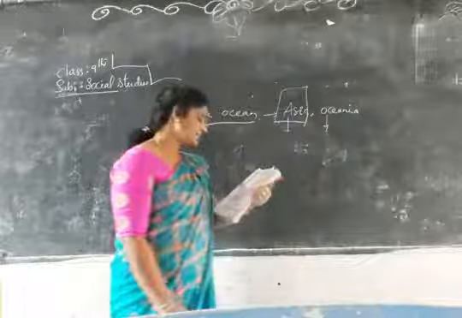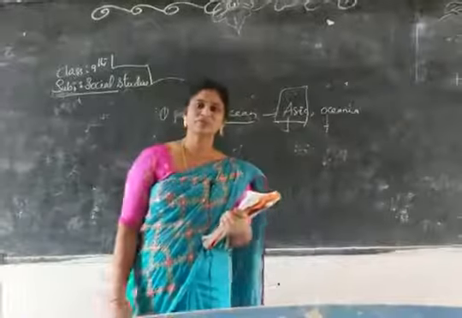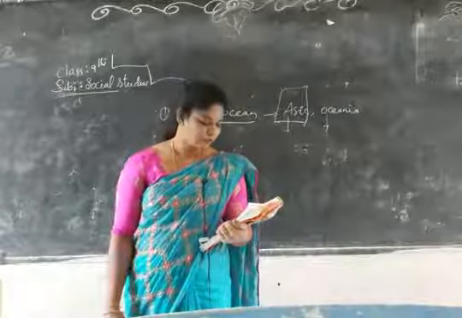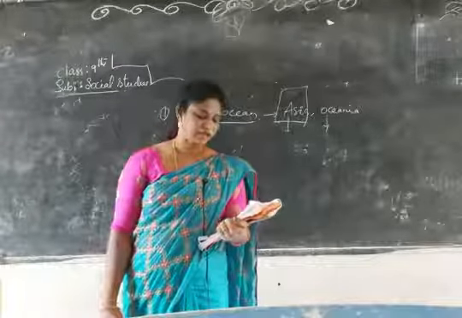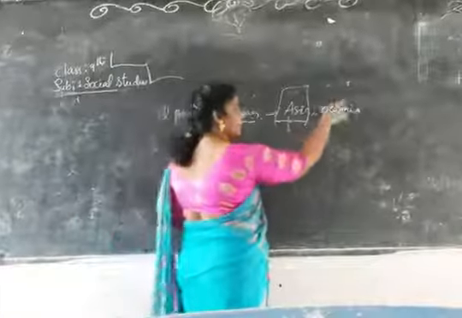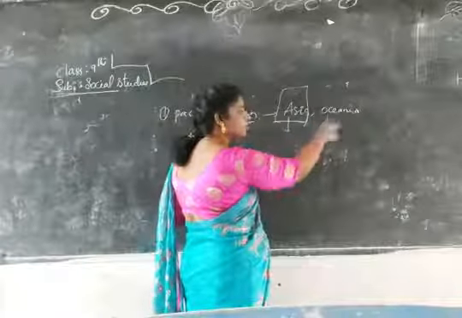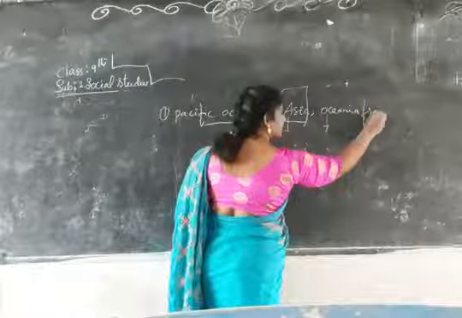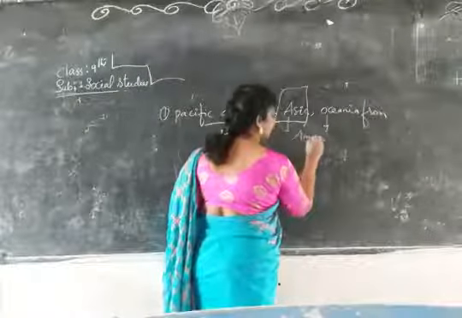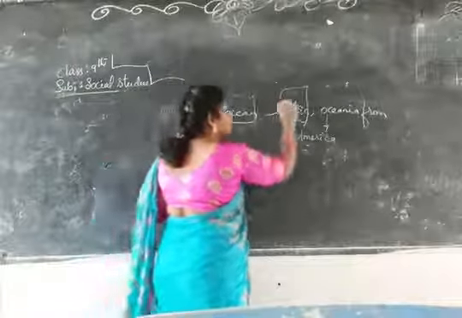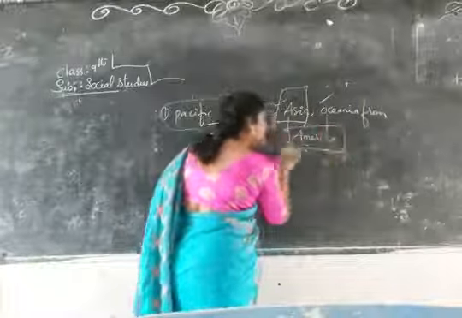Oceania is a combination of Australia, New Zealand and Papua New Guinea together. So the Pacific Ocean separates Asia and Oceania from America.